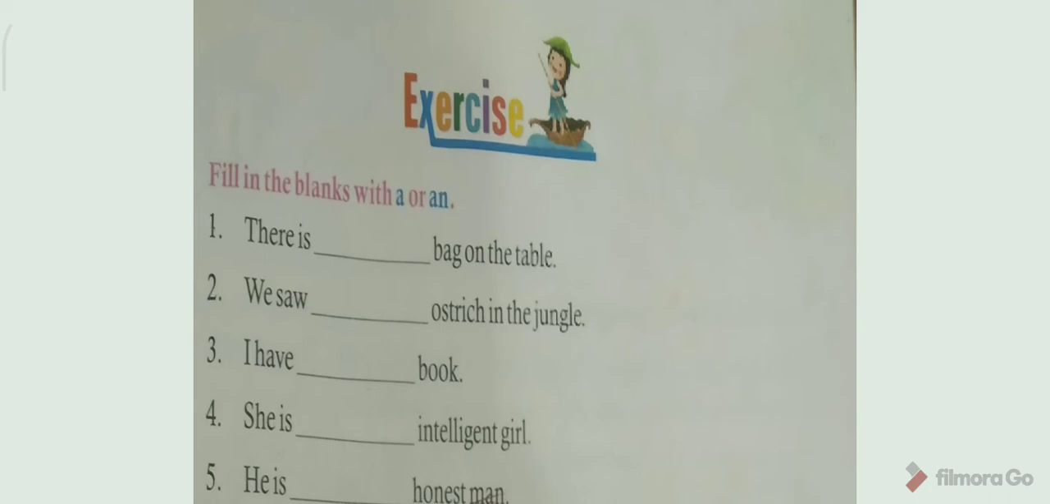There is a bag on the table. We saw an ostrich in the jungle. I have a book. She is an intelligent girl. He is an honest man.